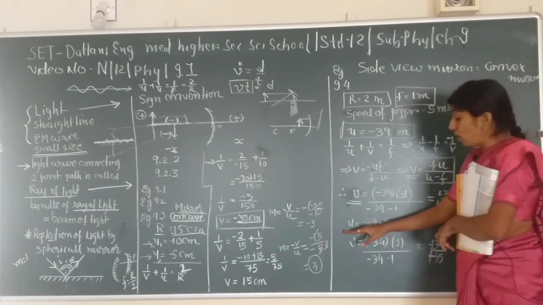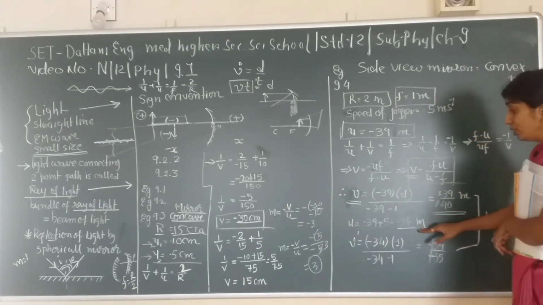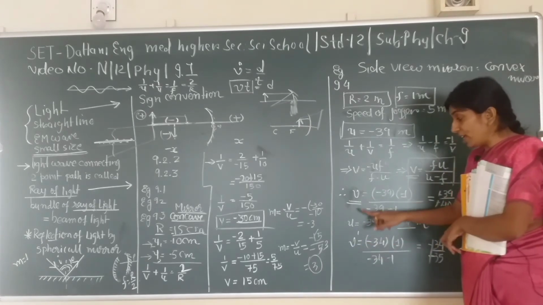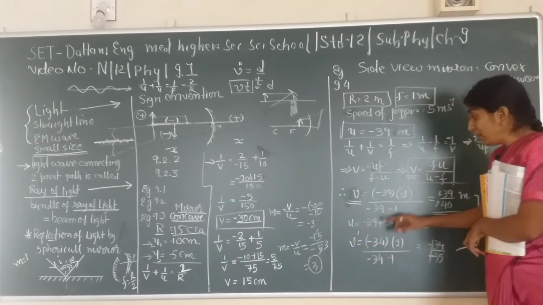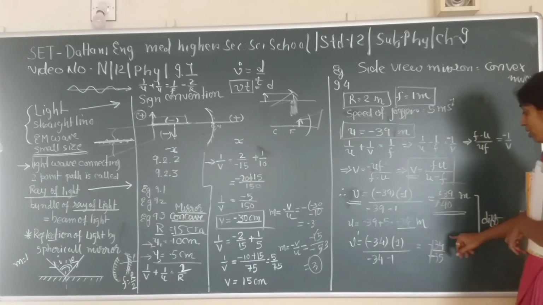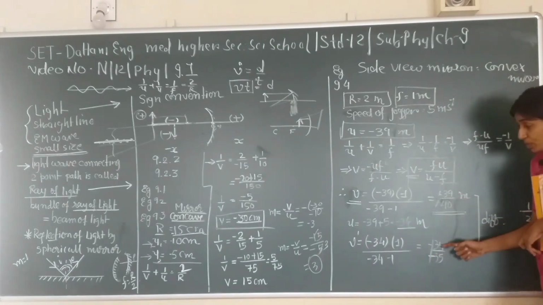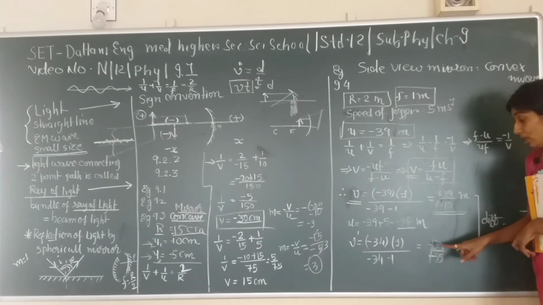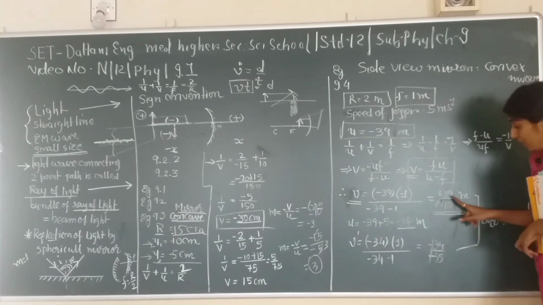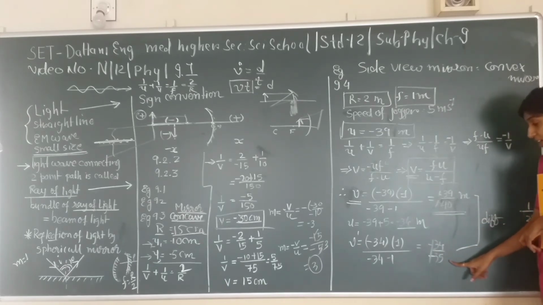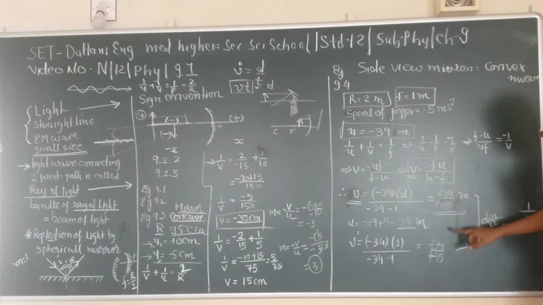Once we have the object distance, we can also calculate the image distance simply by substituting into the formula. The new image position after 1 second would be 39 divided by 35, and if we take the difference of these two, we get the answer 1 upon 280.